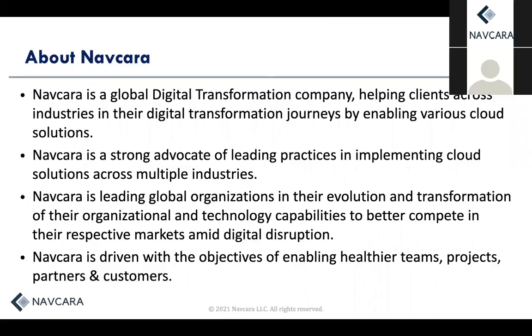About Navkara. Navkara is a leading global consulting company that is specialized in digital transformation. We serve clients across the spectrum of industries, including healthcare, public, federal, and commercial sectors.